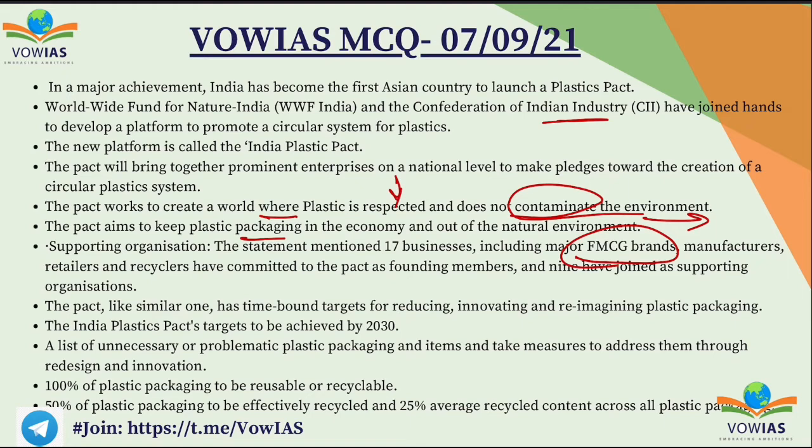And this pact has time-bound targets for reducing, innovating and reimagining plastic packing. The India Plastics Pact targets to be achieved by 2030: a list of unnecessary or problematic plastic packing and items, and take measures to address them through redesign and innovation; 100% of plastic packing to be reusable and recyclable; 50% of plastic packing to be effectively recycled; and 25% average recycled content across the plastic packing. So this is all the information about this plastic pact.